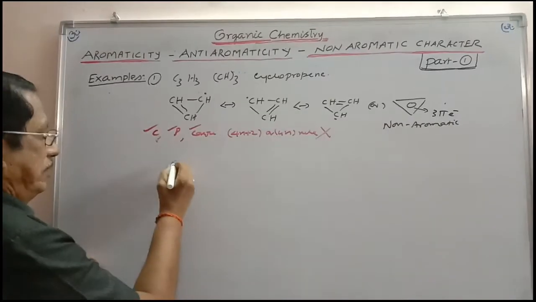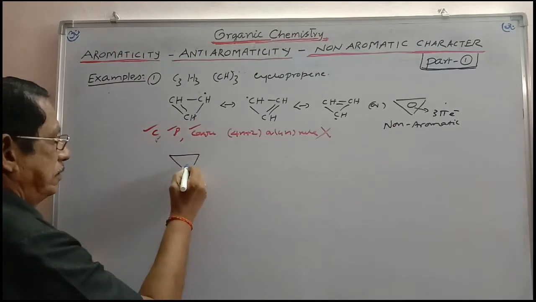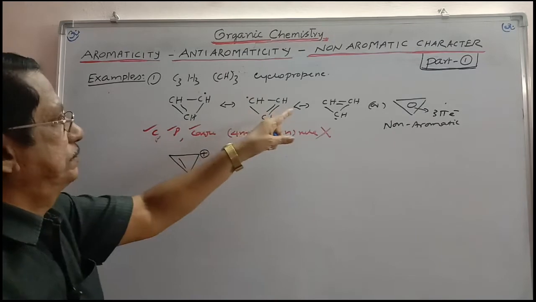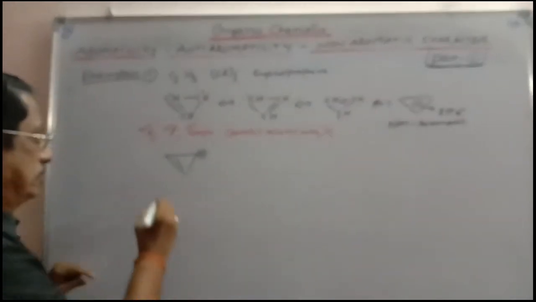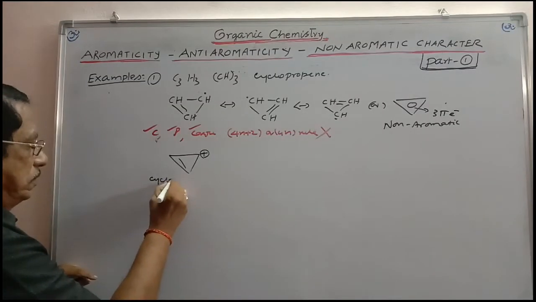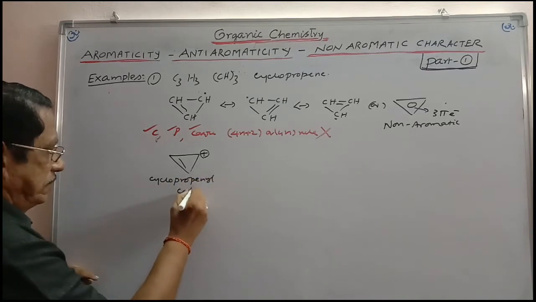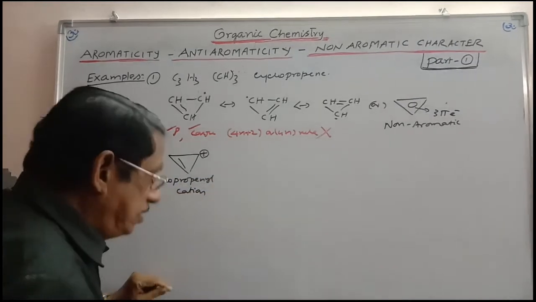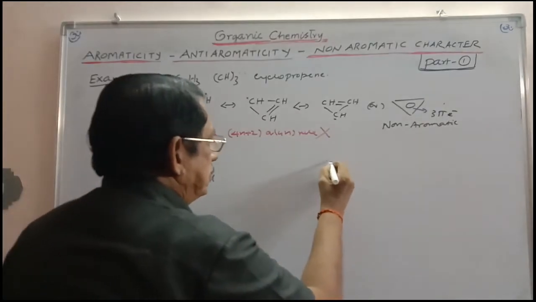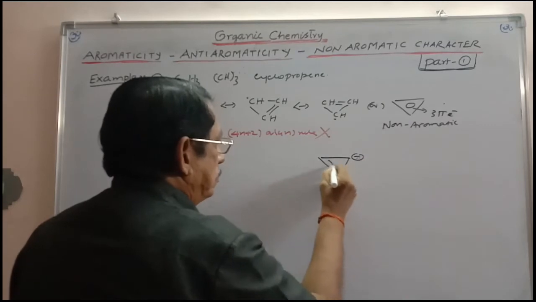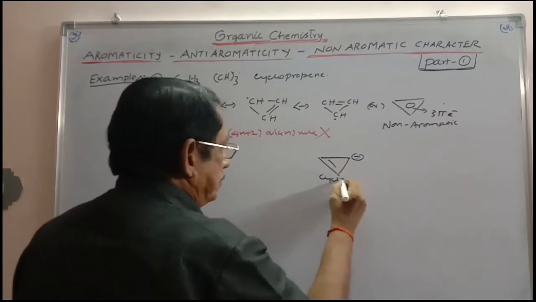On the other hand, I will consider when an electron is lost. This is cyclopropyl cation. Similarly, we will take cyclopropyl anion.